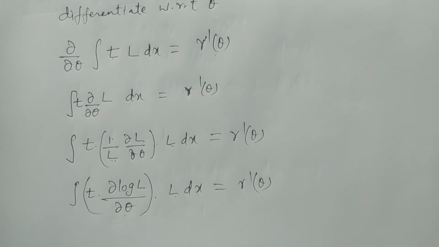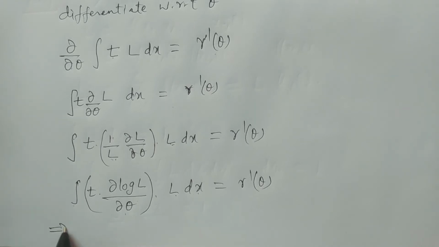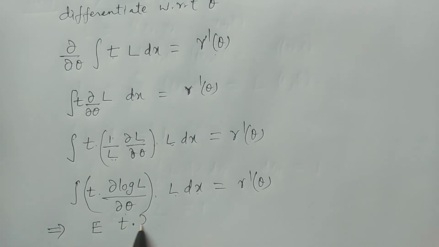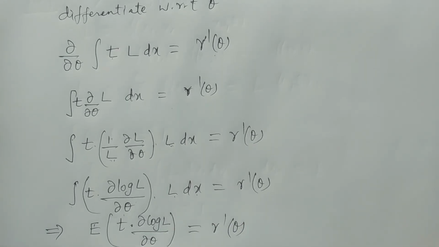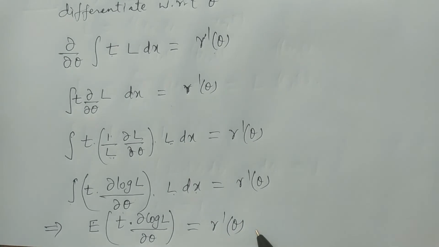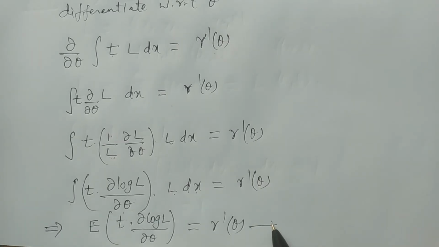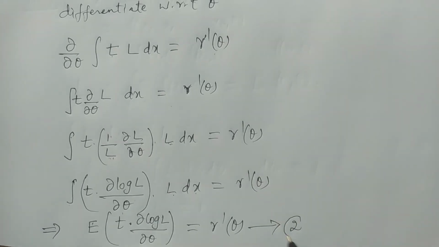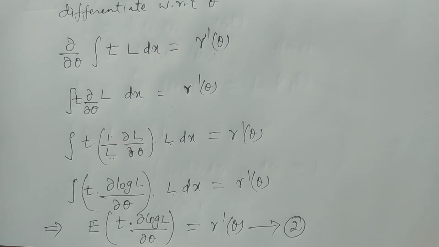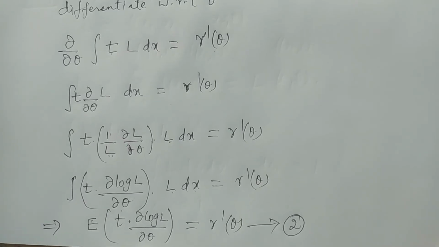So therefore we can write, which implies, expectation of t into dou log L by dou theta is equal to gamma dash theta. So this is another result, another equation. I am considering two. So two particular results we have calculated here.